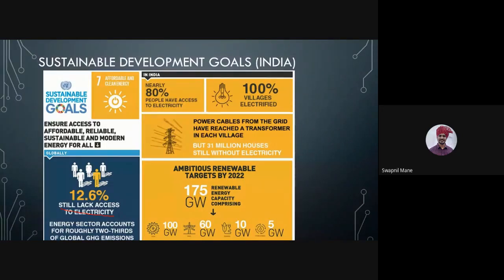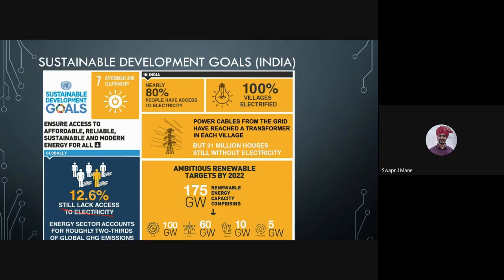The energy sector accounts for roughly two-thirds of global GHG emissions. Now, GHG came here. What is GHG? Greenhouse gas. The total energy sector in the world roughly accounts for two-thirds of global greenhouse gas emissions.